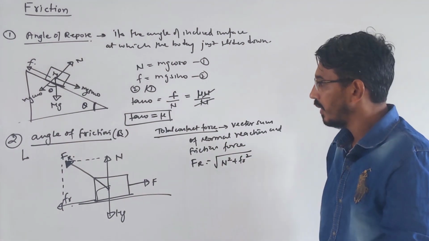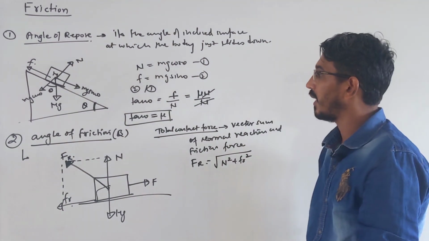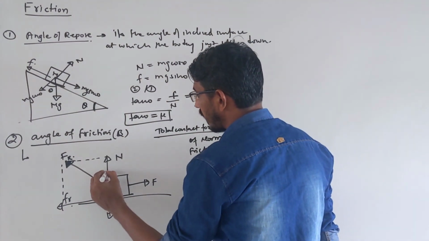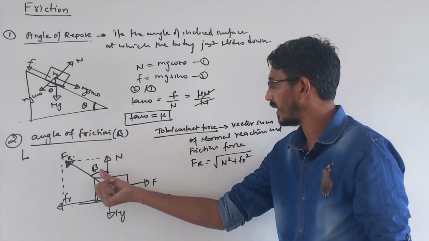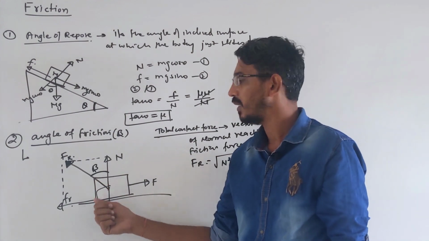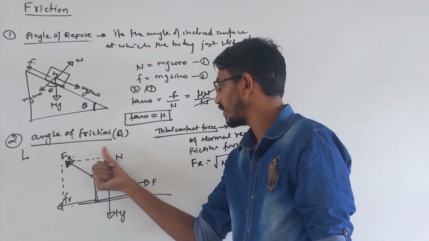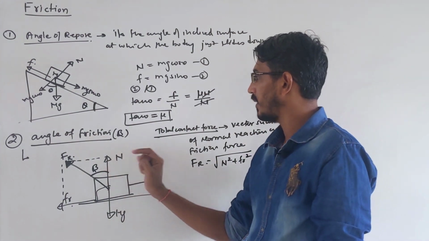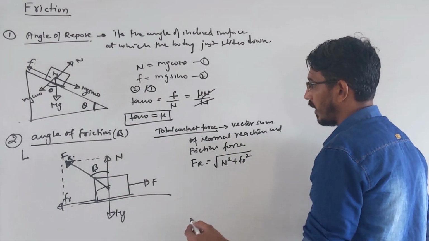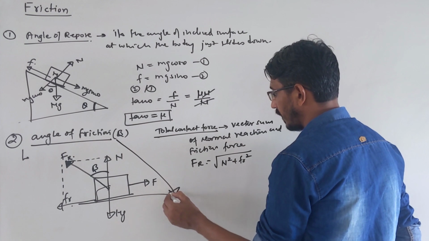Now what is the definition here? This angle is called the angle of friction. What is this angle? It is the angle between the total contact force, which is the sum of these two, and the normal reaction. So this angle is called the angle of friction. I am writing the definition of the angle of friction now.